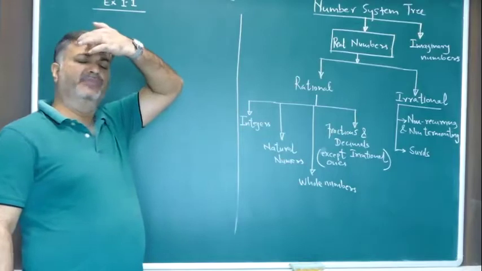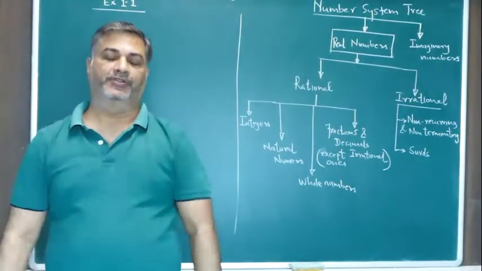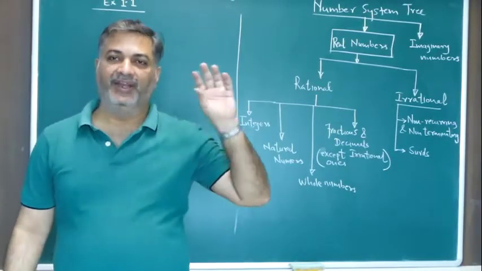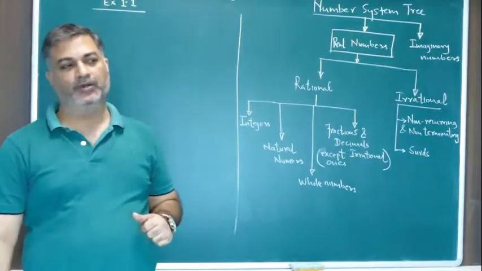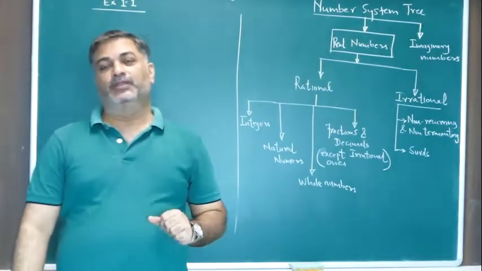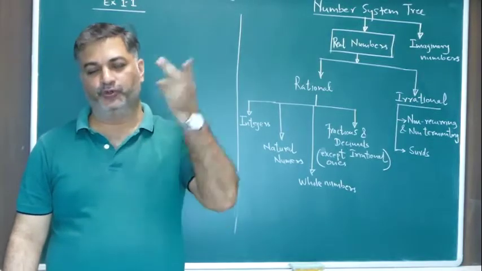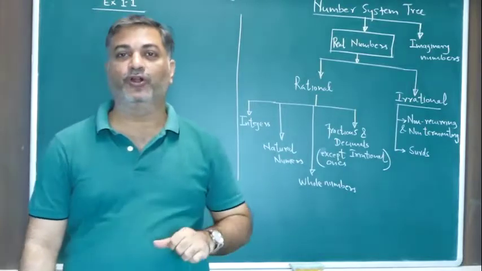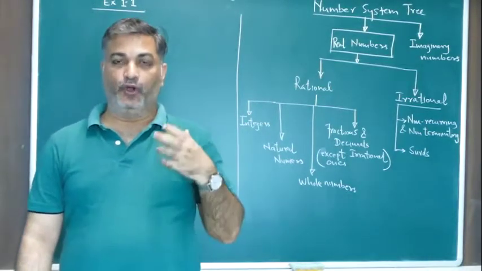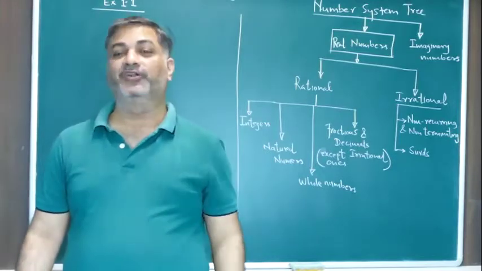So, number system, the entire number system is made up of two types of numbers. One, real numbers, and the other, imaginary numbers. Now you will say, sir, what are imaginary numbers? Imaginary numbers are going to be there in your engineering. You'll have a chapter called complex numbers. So complex numbers has got this topic of imaginary numbers. There you will understand what imaginary numbers are, right?